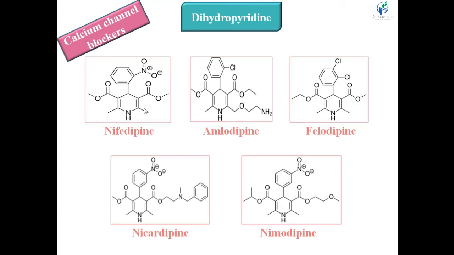That's why dihydro, right? So see, nifedipine, amlodipine, felodipine, nimodipine and nicardipine have the dihydropyridine ring, and many times it is called 1,4-dihydro, right? That is the position of hydrogen atoms which are substituted or added to the pyridine ring. Sorry, not substituted but added to the pyridine ring, that is at the 1 and 4th position, right? So 1,4-dihydropyridine.